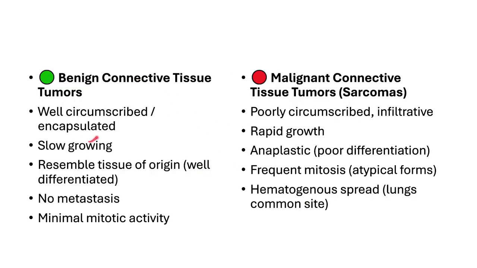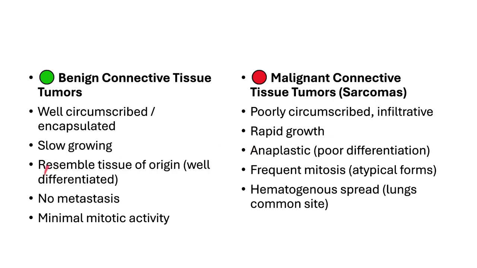When discussing the differences between benign connective tissue tumors and malignant connective tissue tumors, or the sarcomas: benign connective tissue tumors are well circumscribed and encapsulated. But the malignant connective tissue tumors are poorly circumscribed and they infiltrate. Benign connective tissue tumors are slow growing while the malignant ones are rapidly growing.